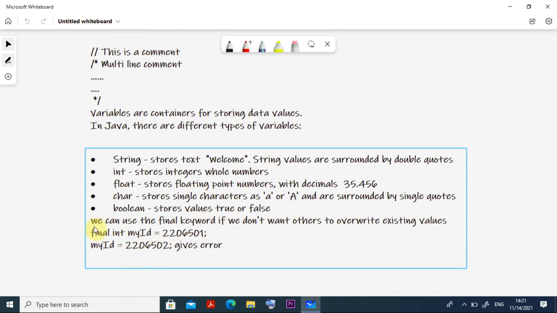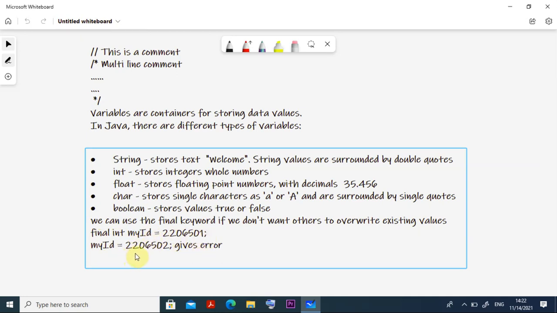But if you declare it final, others or you cannot overwrite it. You cannot overwrite the value assigned to this variable. So final, integer is the data type, and I am using the keyword final before that. So final integer, what is the name? My word, with the value assigned to it.